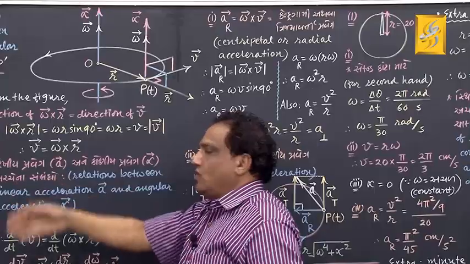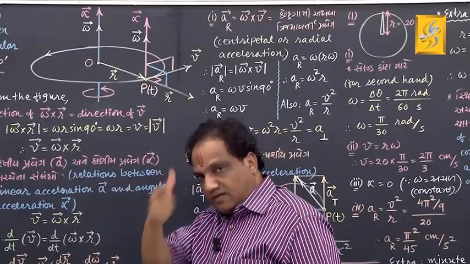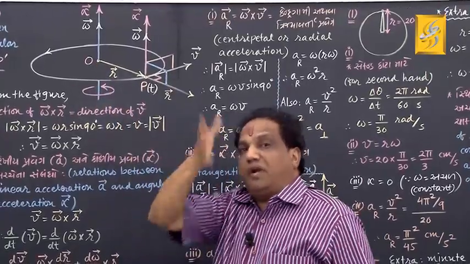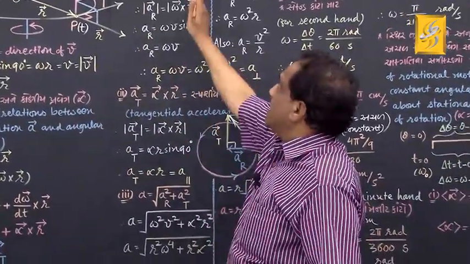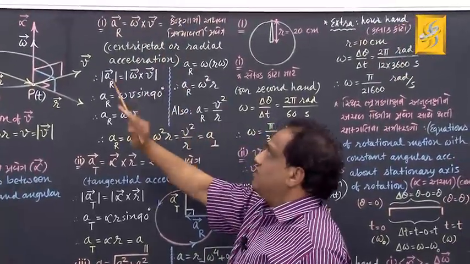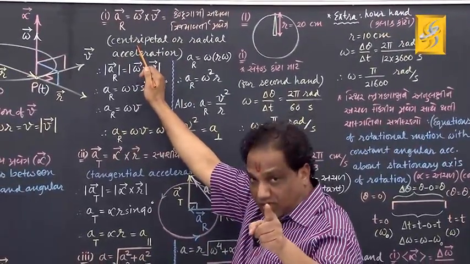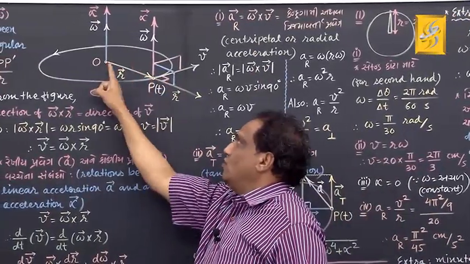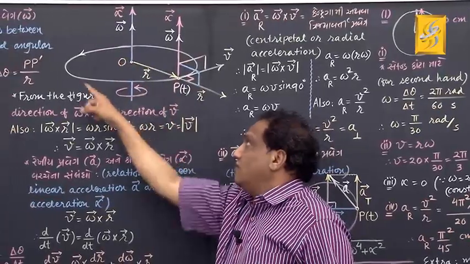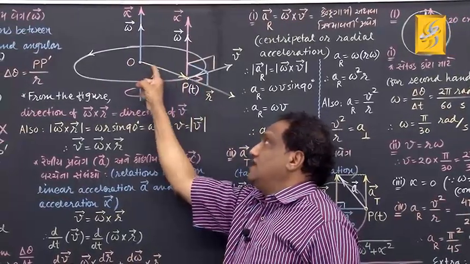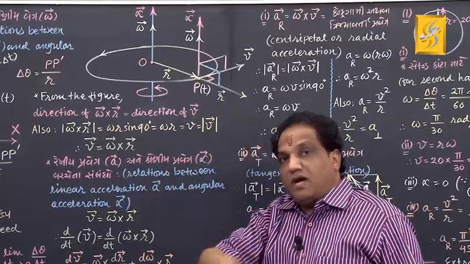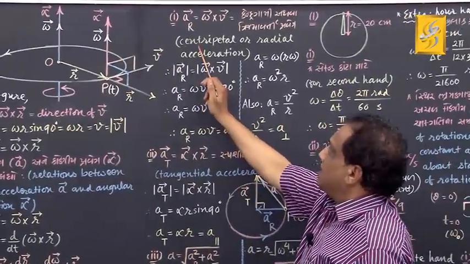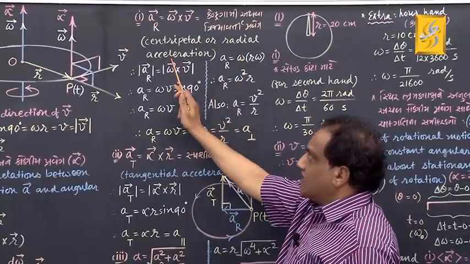From P to O. But what is point O? It is the center. Any direction pointing towards the center is called centripetal. That's why the first name given to this acceleration is centripetal acceleration. Moreover, it lies along the radius from P to O, the radius of this circular path. Because its direction lies along the radius, we also call it radial acceleration. So either call it centripetal acceleration or radial acceleration.